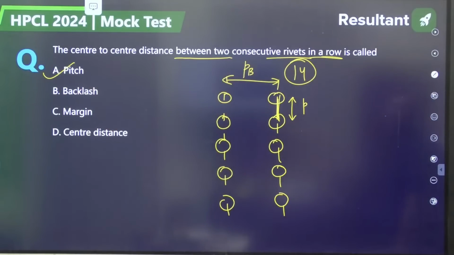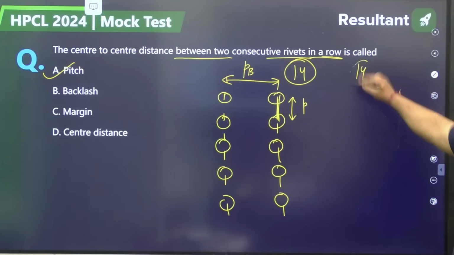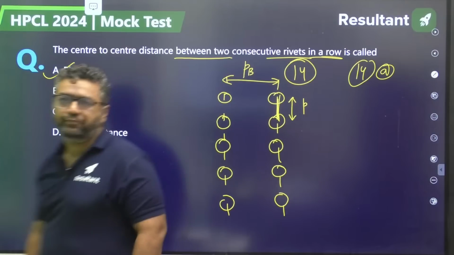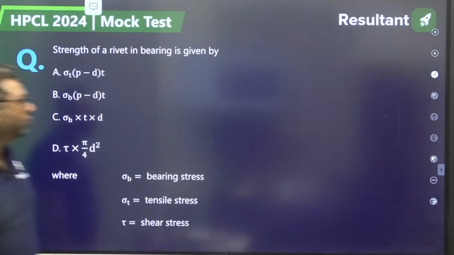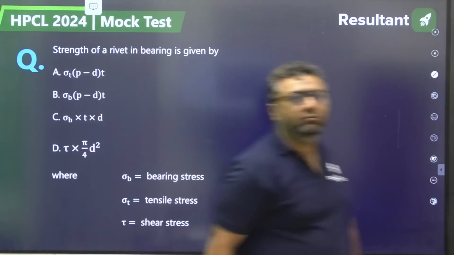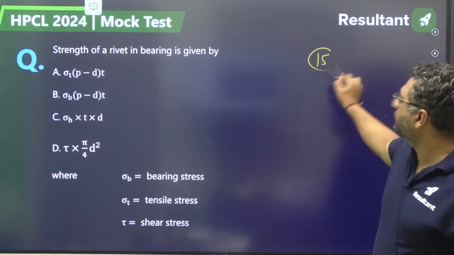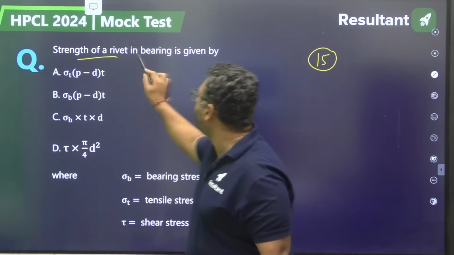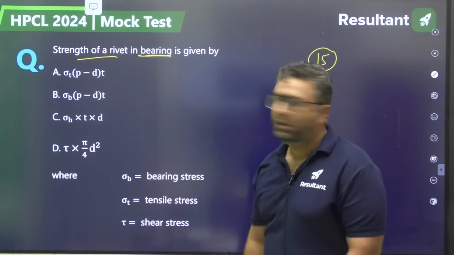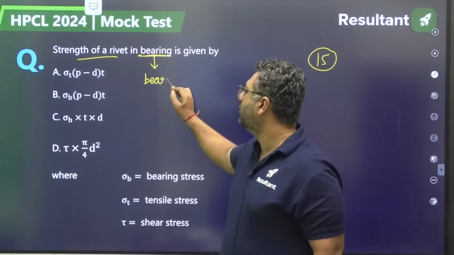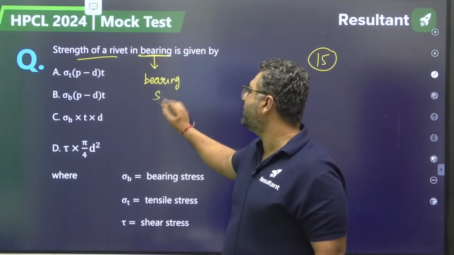Very good, guys. This was our question number 14. A is the answer. Wonderful, guys. Question number 15 now. Strength of a rivet in bearing is given by. Bearing means you need to consider the bearing strength.